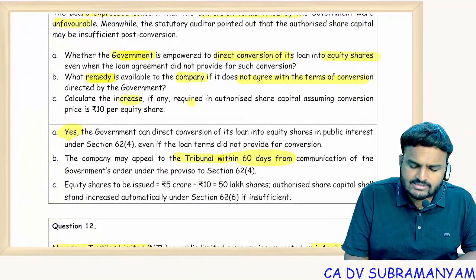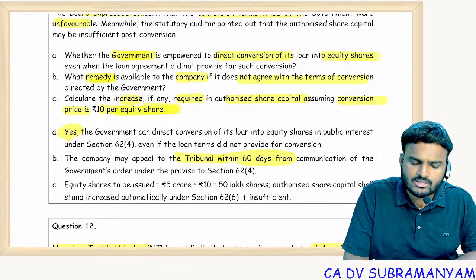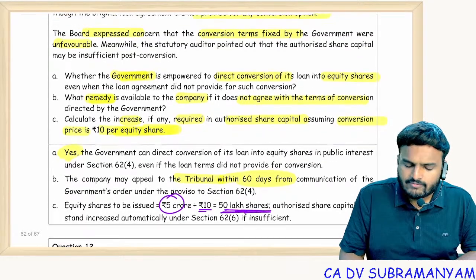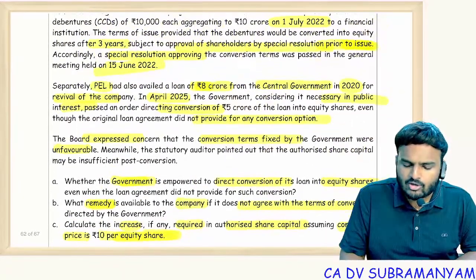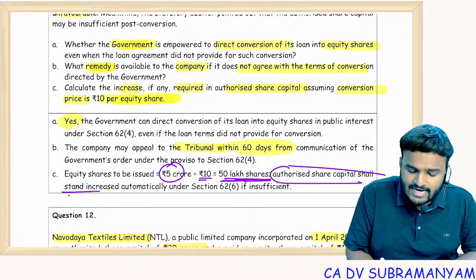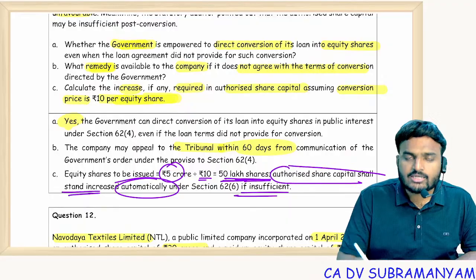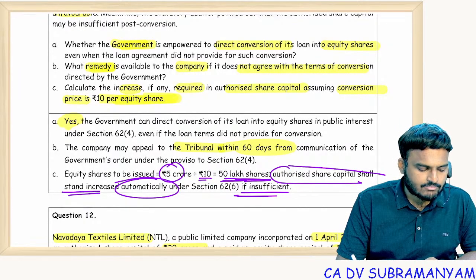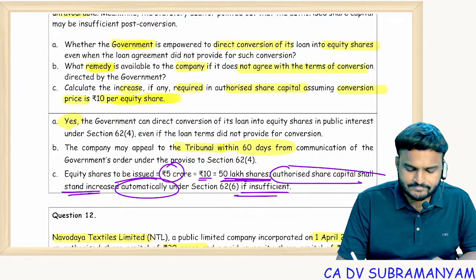Calculate the increase, if any, required in authorized share capital, assuming conversion price is 10 per equity share. So 5 crores divided by 10, 50 lakh shares. Whether 50 lakhs authorized share capital is permitted or not permitted, the authorized share capital shall stand increased automatically under government orders. Under the central government order, authorized share capital gets increased automatically.